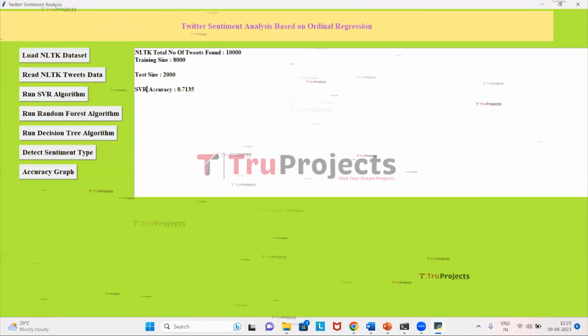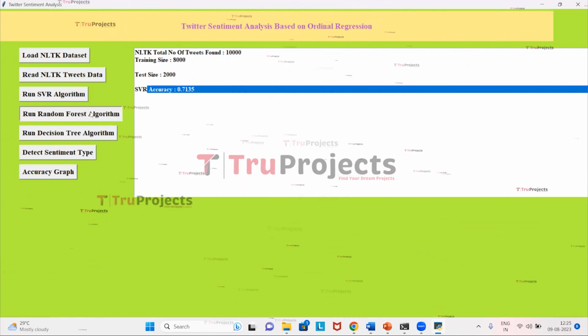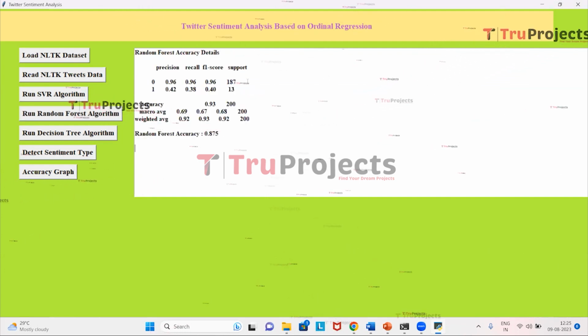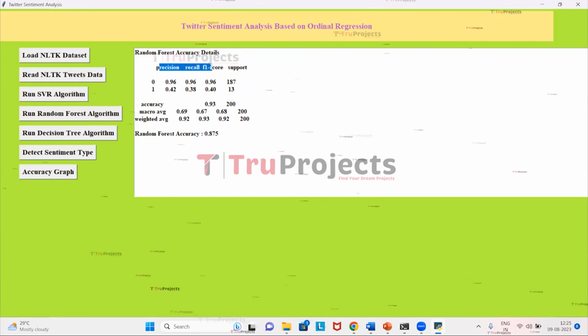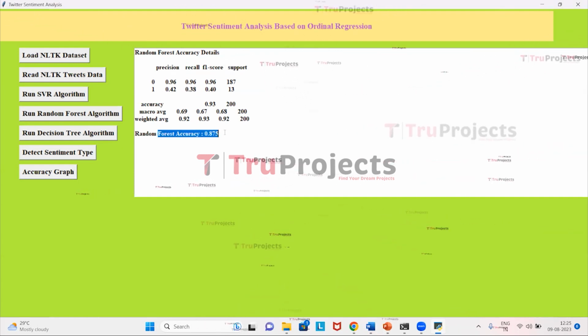Here we got the SVR accuracy. Now click on the button Run Random Forest algorithm. Here we got the classification report of the random forest algorithm. Here we have precision, recall, F1 score and support score of the random forest algorithm. And here we have the accuracy score of random forest.